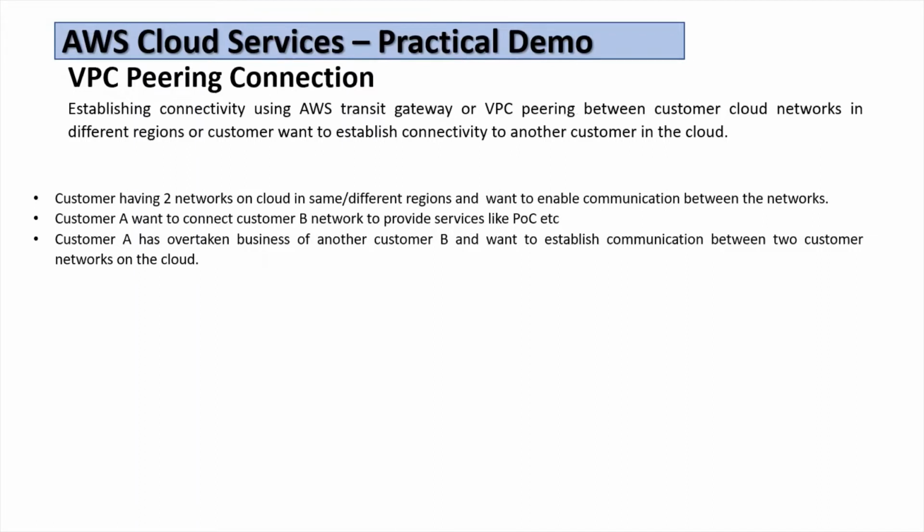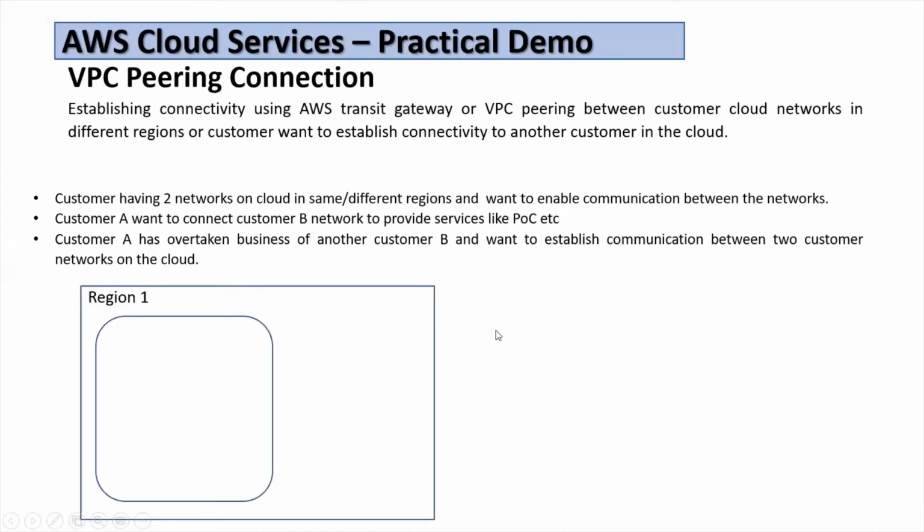Another use case can be that customer A wants to establish connectivity to customer B's network, providing services like a POC or some other services to customer B, and they require communication between their different VPCs. To enable that, we need to use VPC peering connection. Or another use case can be that customer A has taken over the business of another customer B, and now they want to establish communication between these two networks, or different virtual data centers, between two VPCs. In that case also we need to use a VPC peering connection.